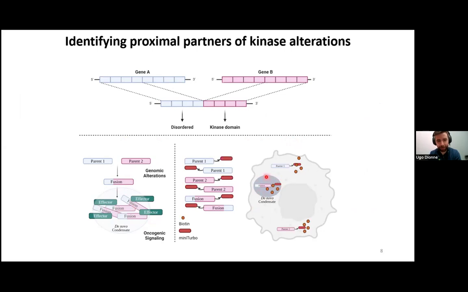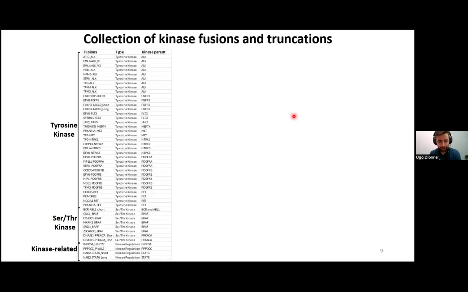For my project, I'm looking at the interactions of different kinase alterations, and I'm comparing each of them to the interactions that we detect with the wild-type parents. For a fusion, that would be an N-terminal and a C-terminal parent, for example. Through several collaborations, we were able to assemble a collection of over 50 fusions.